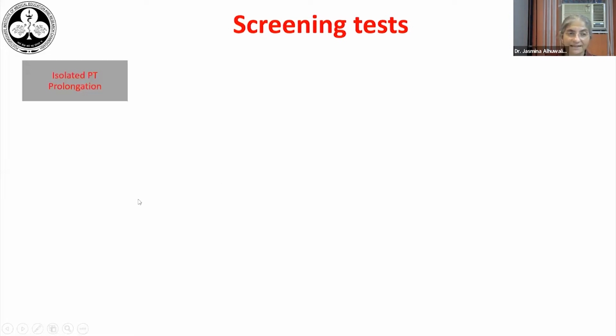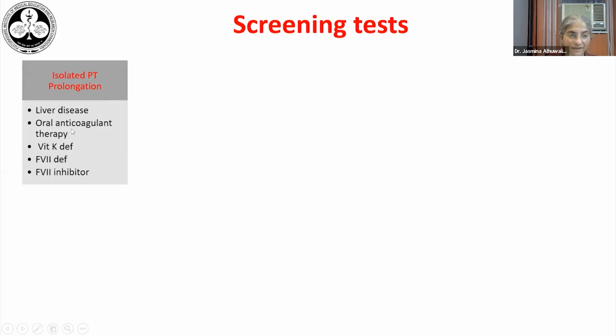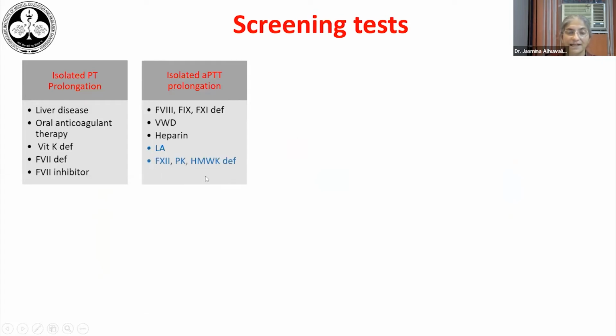So we might see either an isolated PT prolongation. This is likely to happen in the presence of liver disease, oral anticoagulant therapy, vitamin K deficiency, or due to deficiency of factor 7 or presence of a factor 7 inhibitor. If we see an isolated APTT prolongation, the likelihood is that we are dealing with a factor 8, 9, or 11 deficiency, or a severe von Willebrand disease, or the patient has been exposed to heparin as a part of therapy or as a contaminant in the tubing.